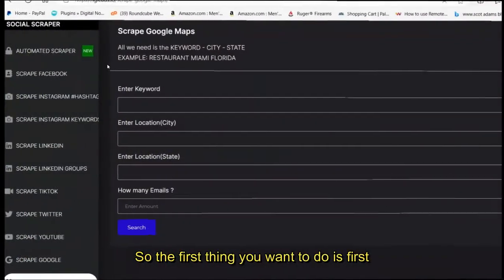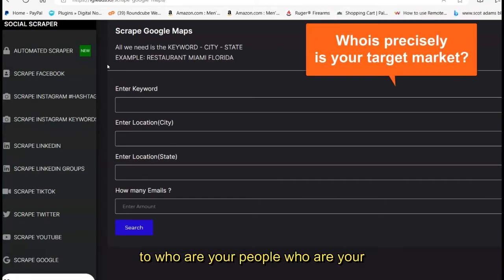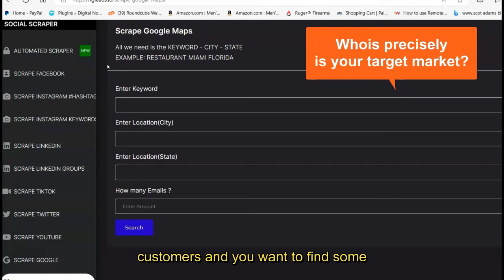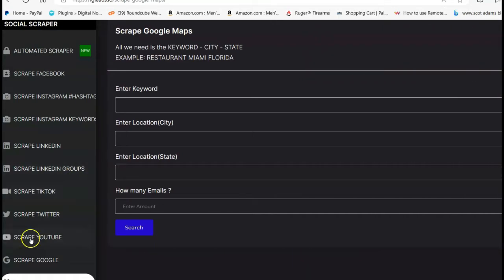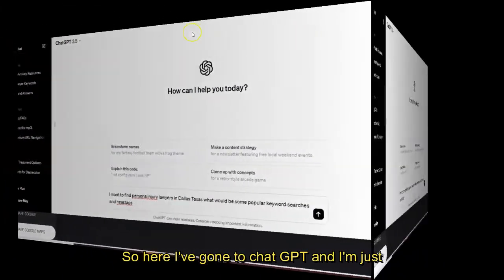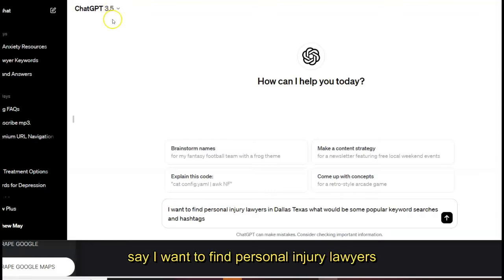The first thing you want to do is decide what market you want to market to. Who are your people? Who are your customers? And you want to find some keywords that would describe your customers. So here I've gone to ChatGPT, and I'm just using the free version, ChatGPT 3.5, and say I want to find personal injury lawyers in Dallas, Texas. Say I want to do local marketing.